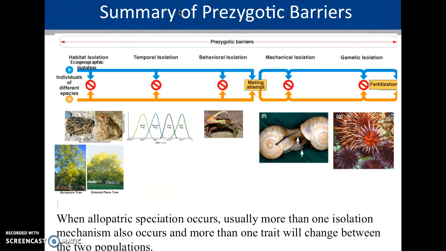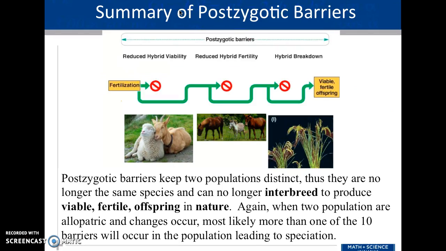This is kind of a summary of the prezygotic barriers and the postzygotic barriers. Feel free to summarize these in your notes if you'd like to.